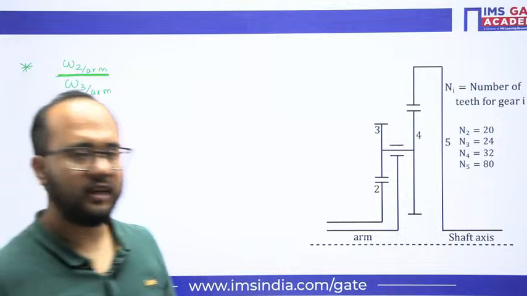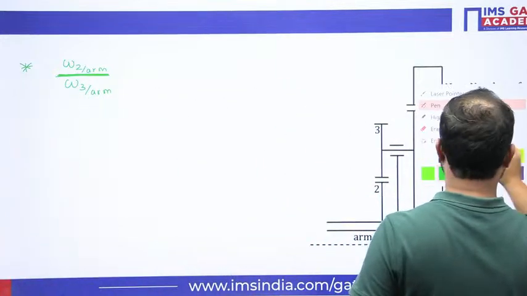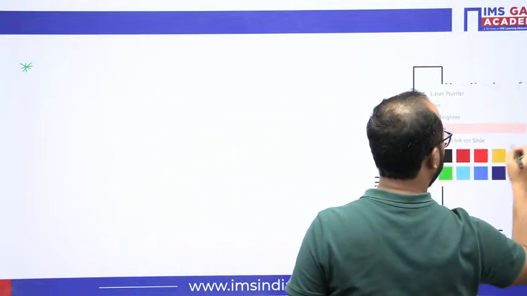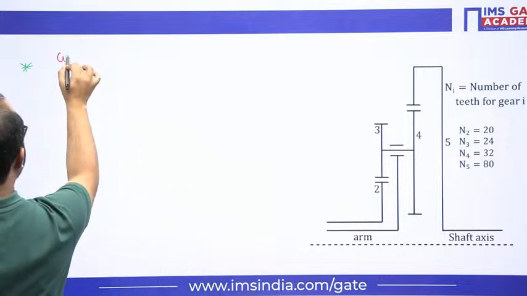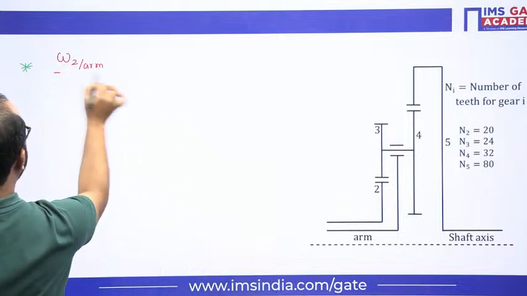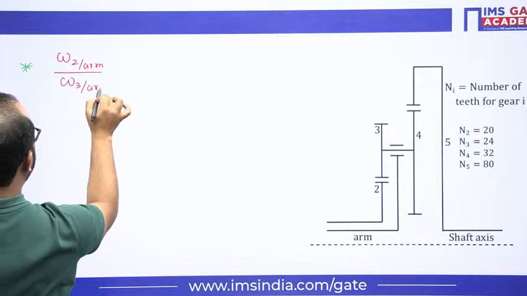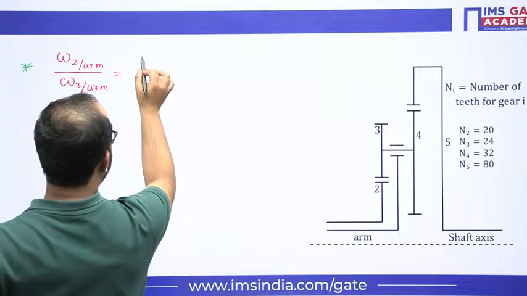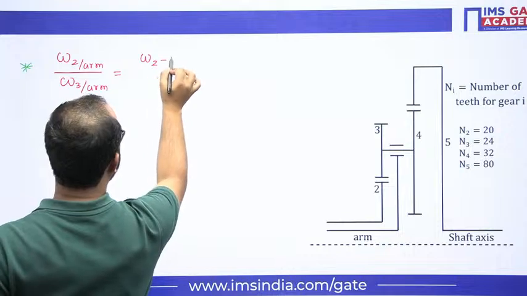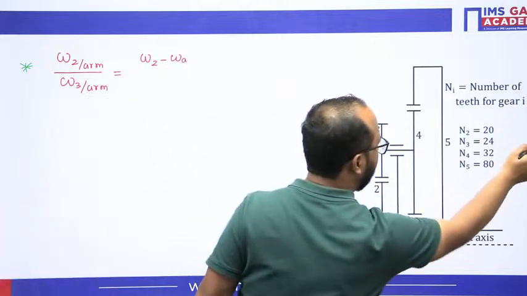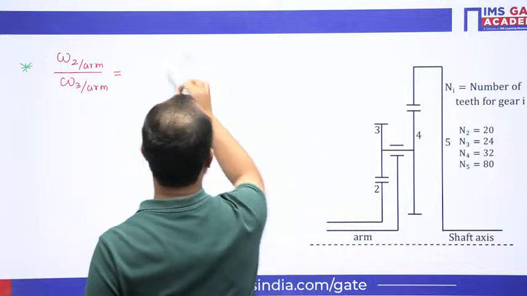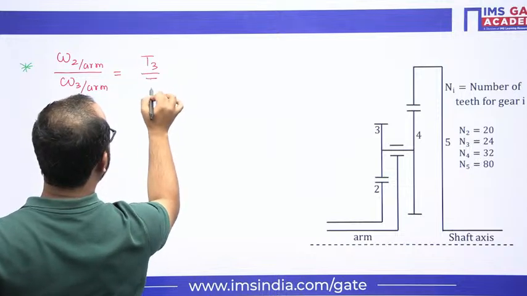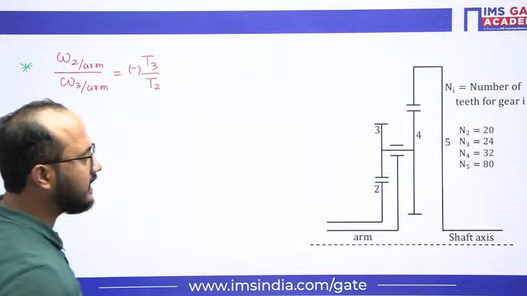With respect to arm, we are writing the velocities. Okay, let me change the color because it is too light. Let me use red color. Omega 2 with respect to arm divided by omega 3 with respect to arm. So what happens here? Understand, everyone. What we will be writing here is omega 2 minus omega arm, that we will write later, but before that we'll write T3 by T2. Now it is a case of external meshing, so a negative sign will be coming.